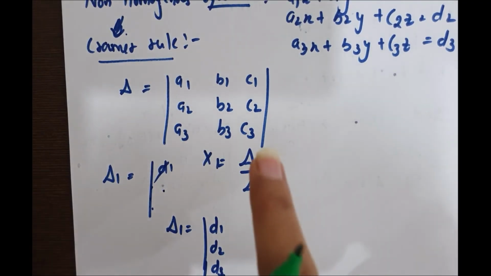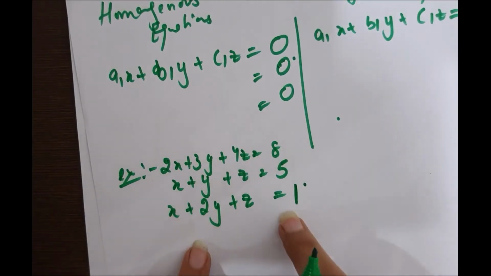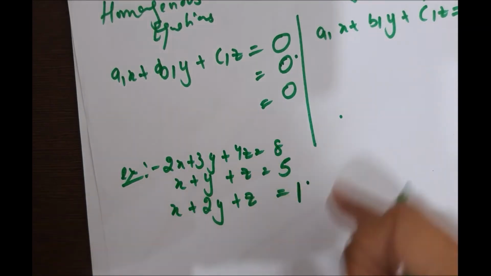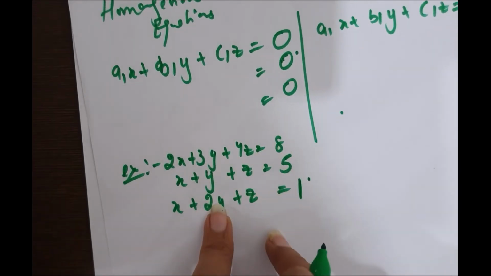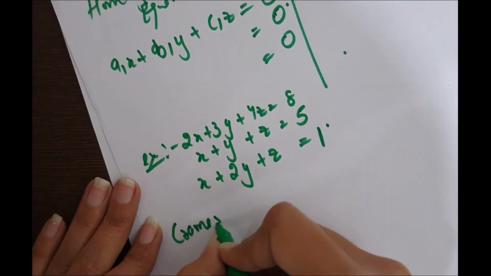Now starting with Cramer's rule, as this is an example of non-homogeneous equations. As you can see, it is really complicated to find the x, y, z values in this equation, as there are three variables. So for this we use Cramer's rule.